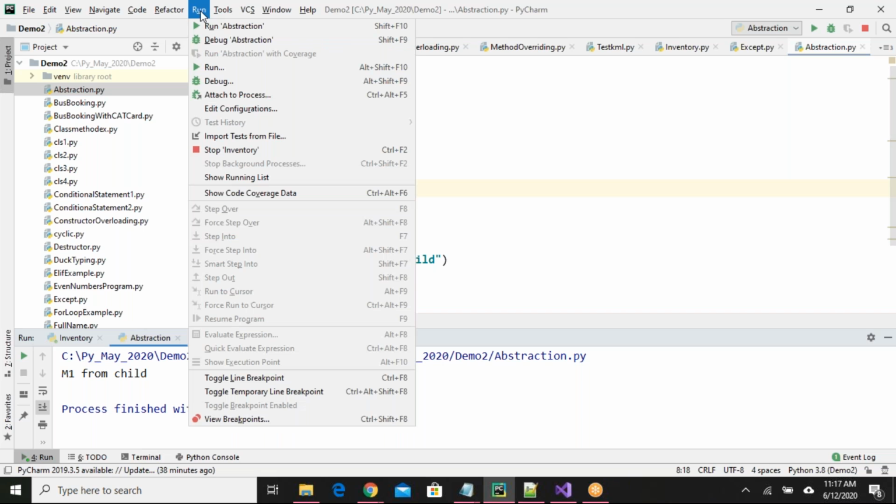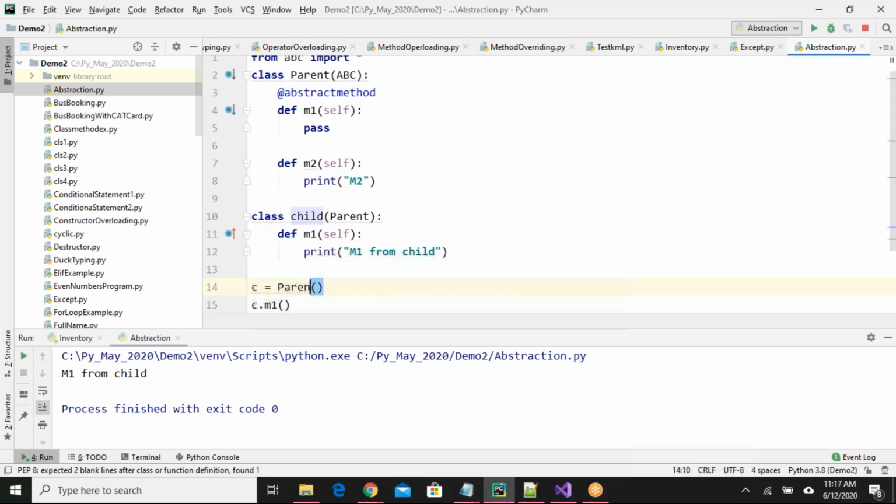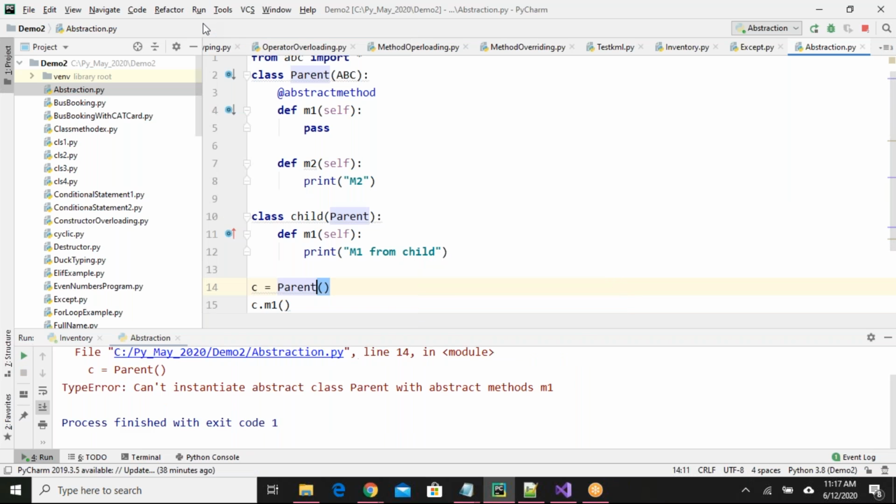If I create an object for child class, yes, it will work, no problem. If I create an object for parent, will it work? Can't instantiate abstract class Parent with abstract method M1. This is what you need to understand, guys.